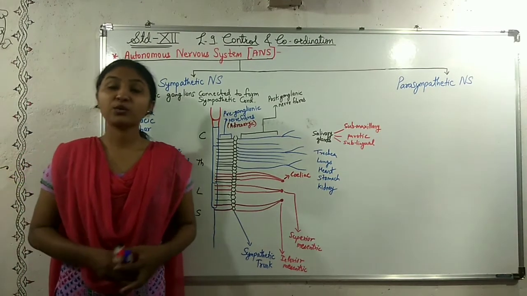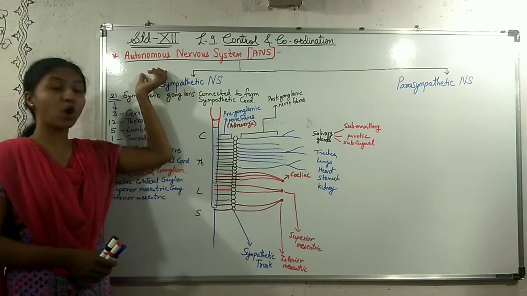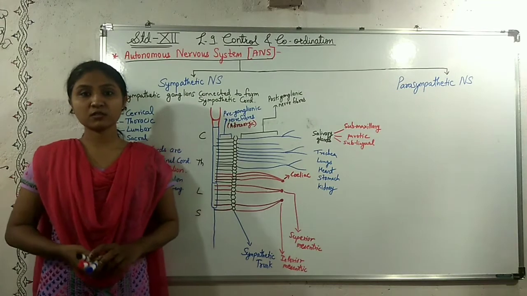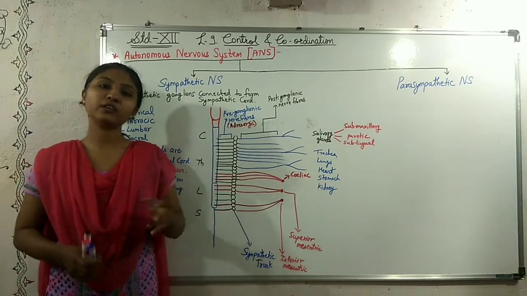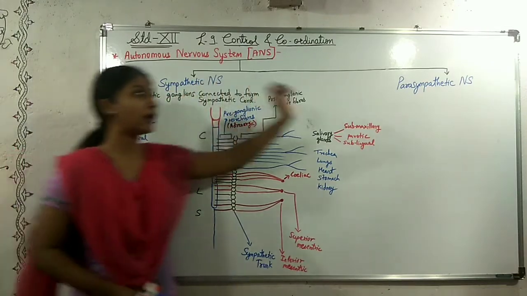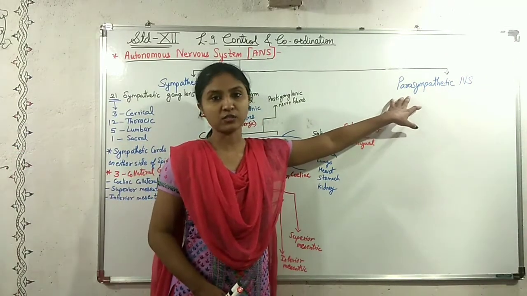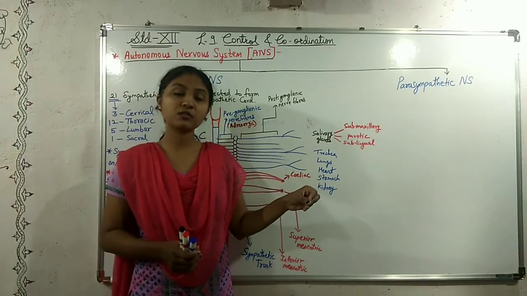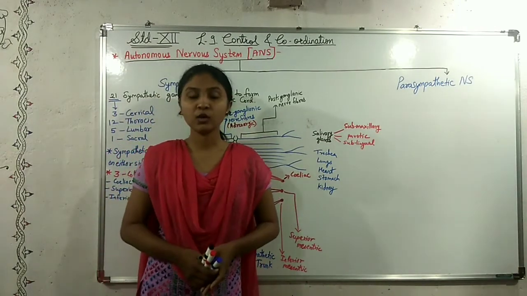Hello students, today we will be discussing the autonomous nervous system or ANS. The autonomous nervous system is further divided into two: the sympathetic nervous system and the parasympathetic nervous system. Now these two have three things in common.